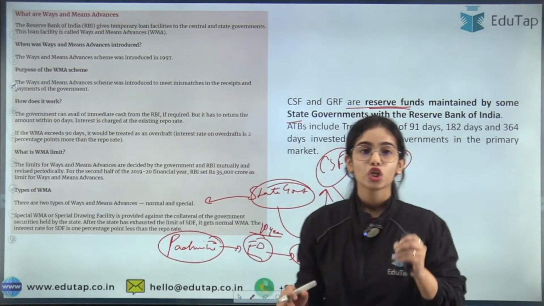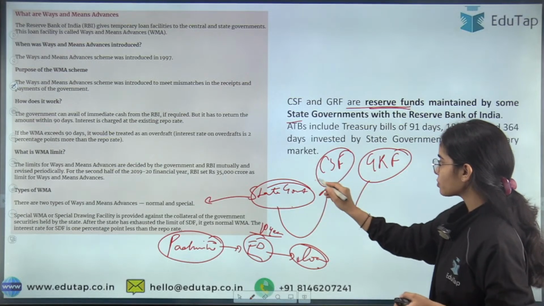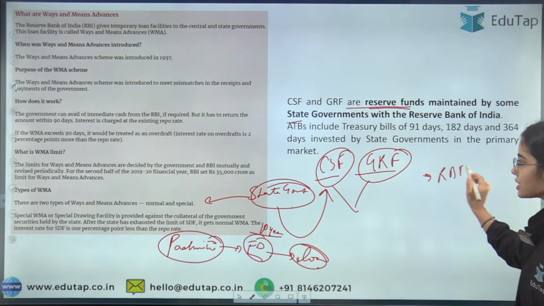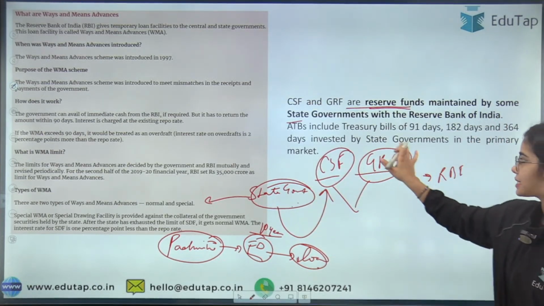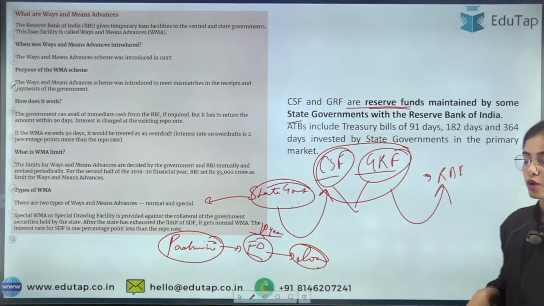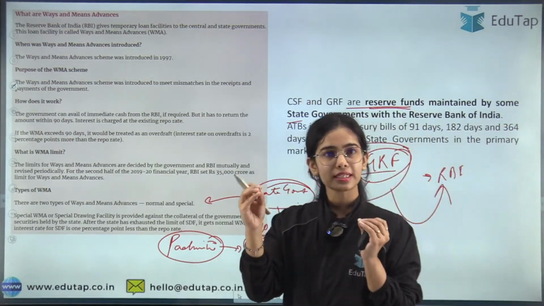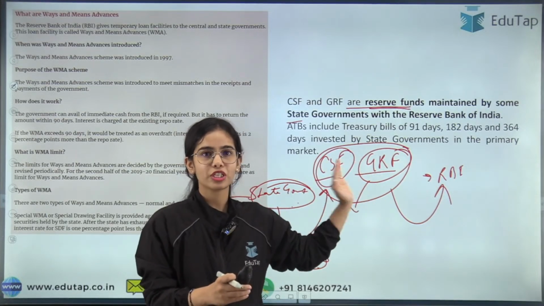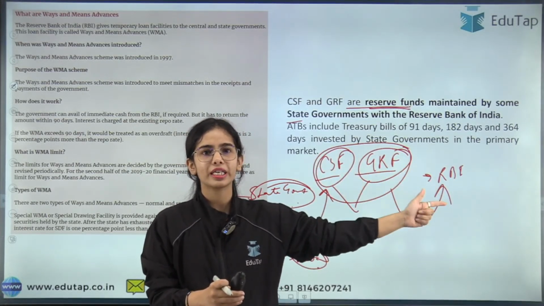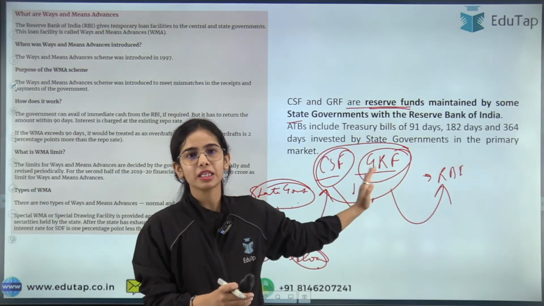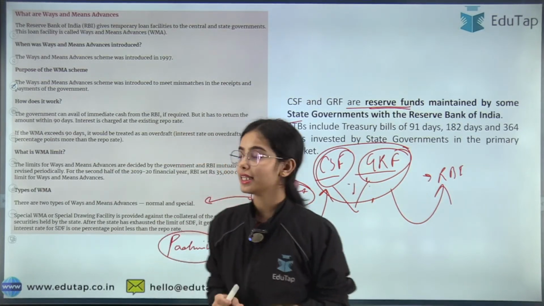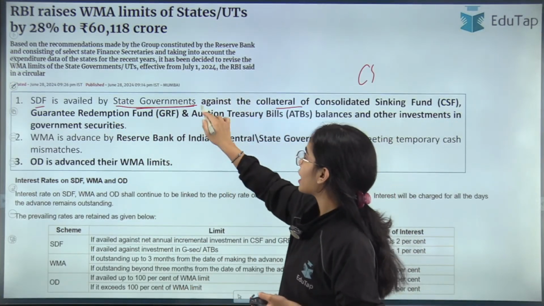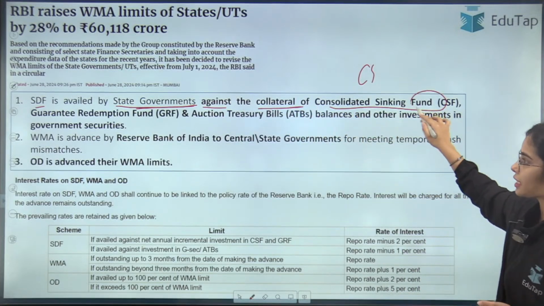Yes, very good. So if the state governments have some reserves under the CSF and GRF with the Reserve Bank of India, can the state governments ask for a loan against their funds with the Reserve Bank of India? Is it understandable that the state governments have some deposits in the CSF and GRF? They can ask the Reserve Bank of India to give them a loan, keeping this as collateral. So this is the idea that SDF is availed by the state governments against the collateral of the consolidated sinking fund